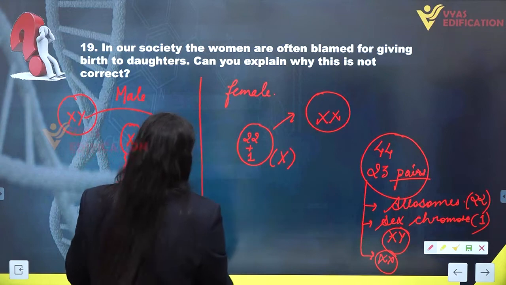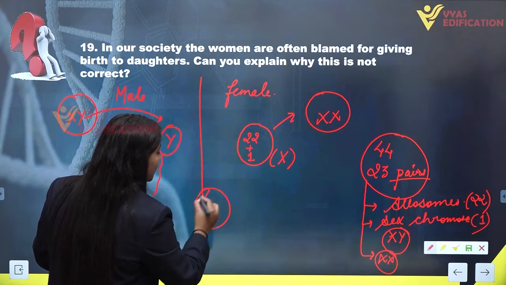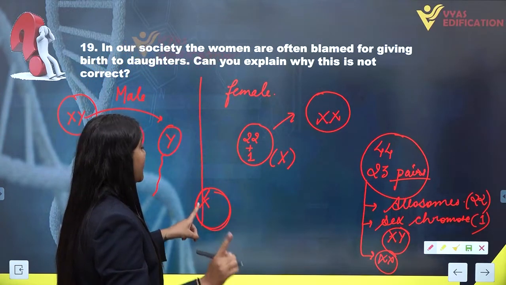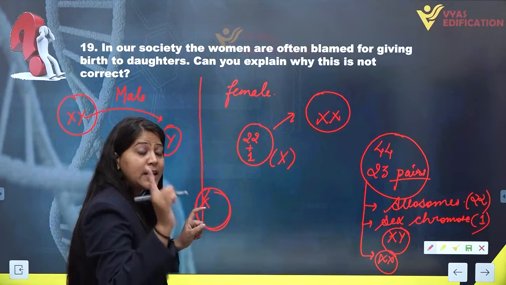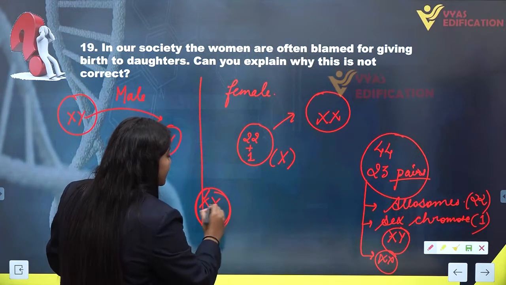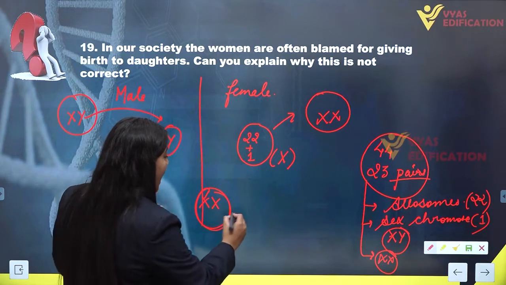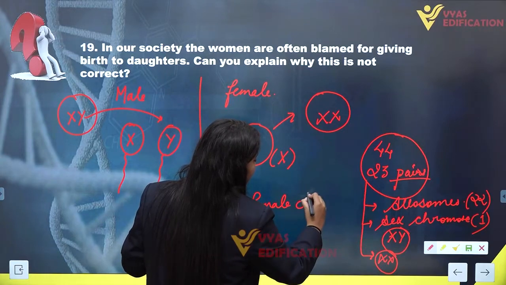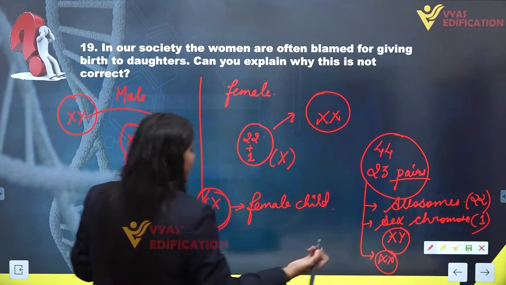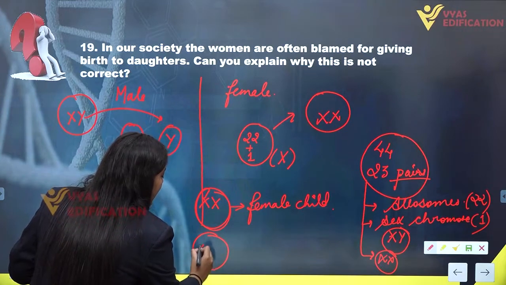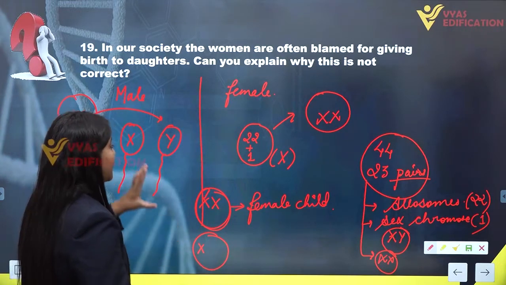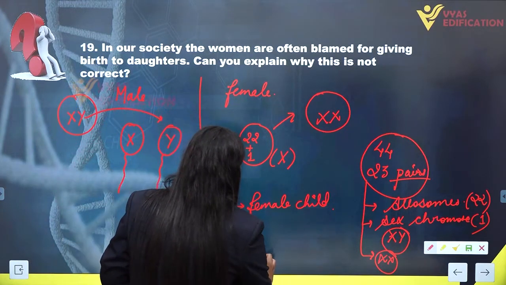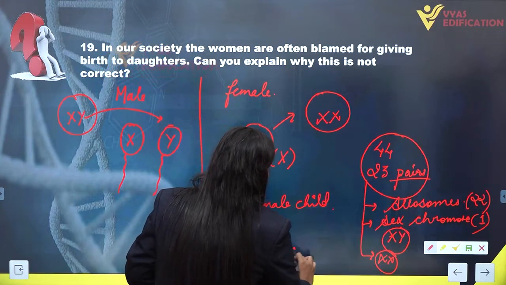If this egg, which already contains X, is fertilized with a sperm cell containing the X chromosome, then the zygote formed will become a female fetus or female child. And if this ovum containing X is fertilized with a sperm containing the Y chromosome, then this zygote will become a male child.